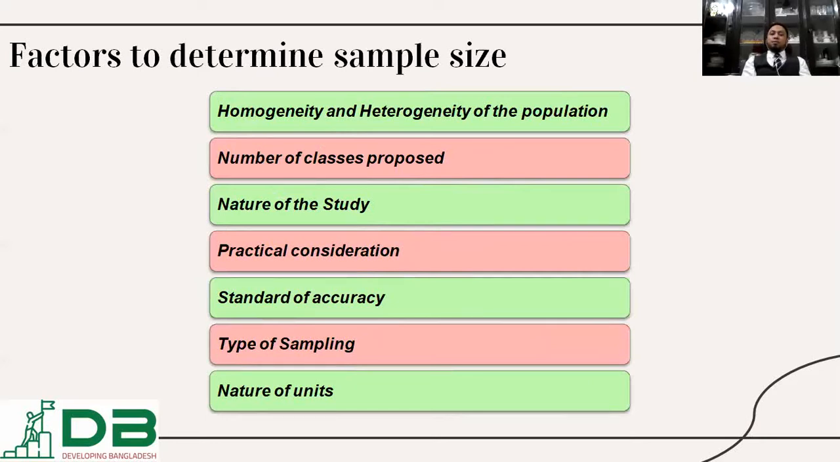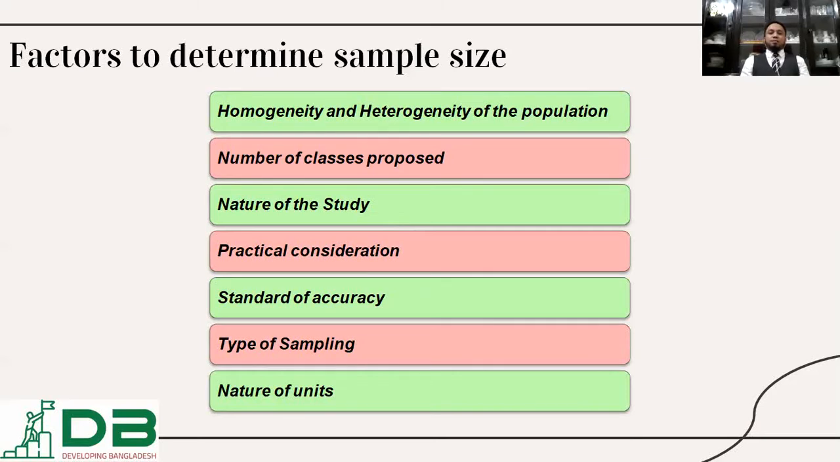Factors to determine sample size. What factors are influencing the sample size determination process? Number 1, homogeneity and heterogeneity of the population. Before going for sample size determination, we would like to classify, we would like to divide the total population based on their homogeneous and heterogeneous criteria.